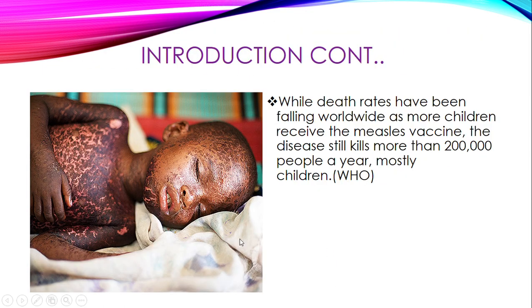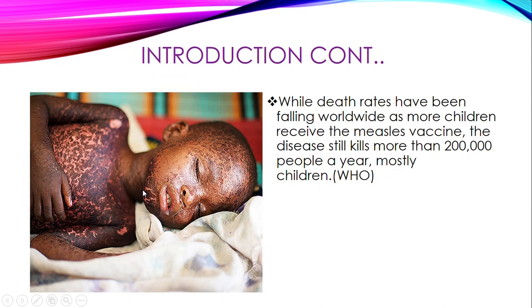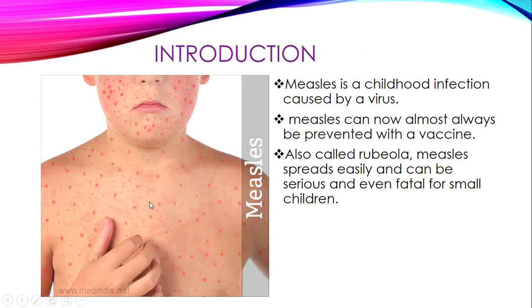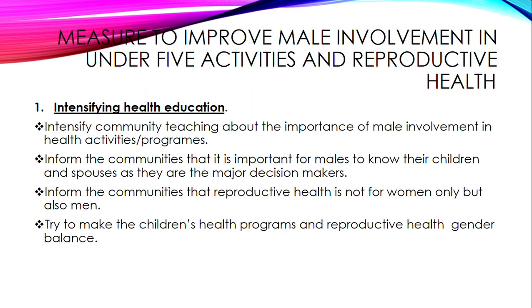As we saw, this is the severe form of measles, and the rash is there. This is how the rash looks like, and you can see that this child is even scratching, meaning this rash also itches.